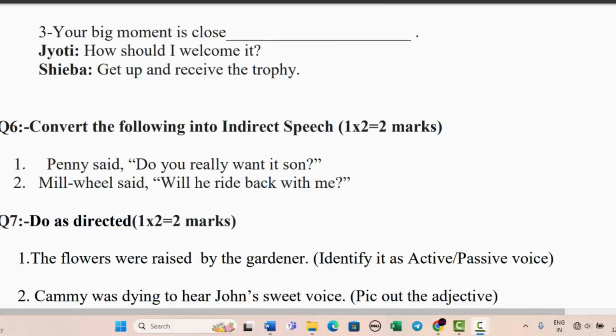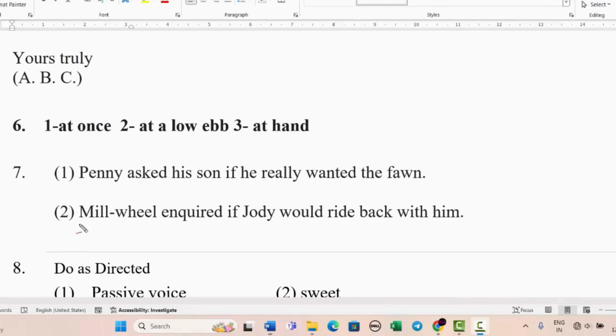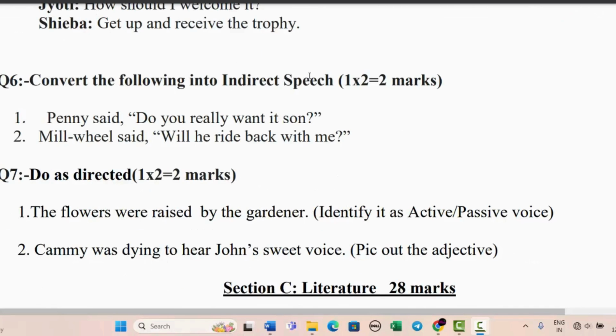Next is: Millville said, "Will he write back with me?" So Millville is actually inquiring here. So the correct answer will be Millville inquired if Jody would write back with him. Next is seventh question, do as directed. The first one is: the flowers were raised by the gardener. Now, identify it as active voice or passive voice. And we know it is actually passive voice.